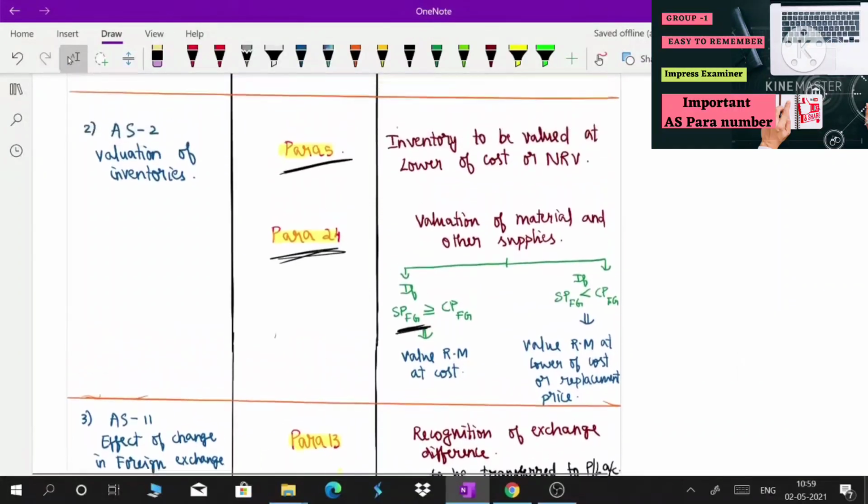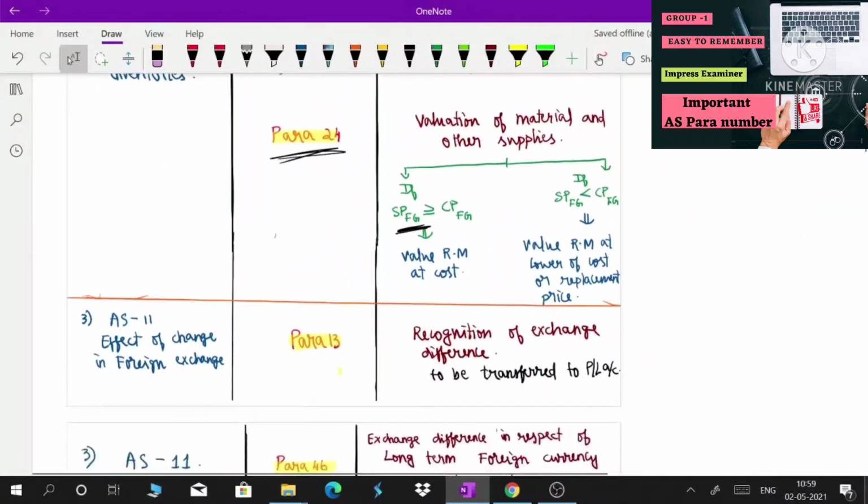As we know the provisions, I have just written the para number against each provision, which provision contains what para number, so that you will be able to remember those para numbers. If you remember these 3 para numbers, you will be able to write them. These para numbers are frequently tested in exams, and they are frequently framed for question-answer purposes.